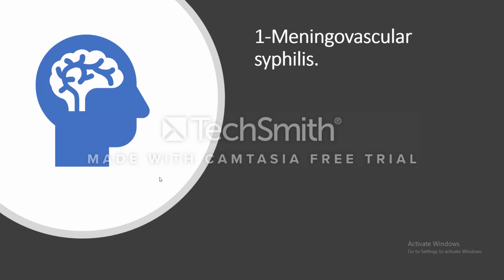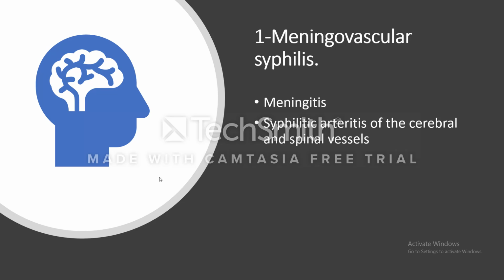Meningovascular syphilis. In meningovascular syphilis, you may see meningitis, inflammation of the meninges, and vasculitis. And this is syphilitic vasculitis or syphilitic arteritis, and it affects the cerebral and spinal vessels. So it is meningitis and syphilitic arteritis of the cerebral and the spinal vessels.